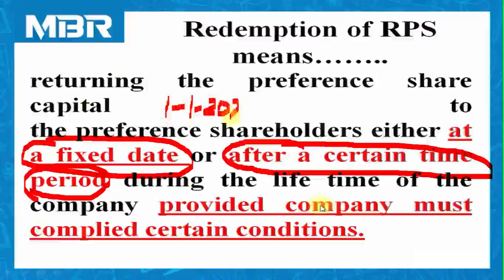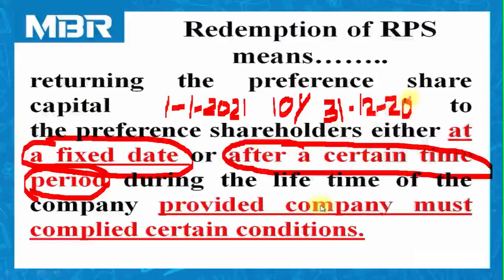And these shares are issued for the period of 10 years. So 1st January 2021 is the date of issue of the security. Here the securities are issued with the condition of 10 years. It means on 31st December 2030, the company is required to pay amount or return amount to the RPS holders.